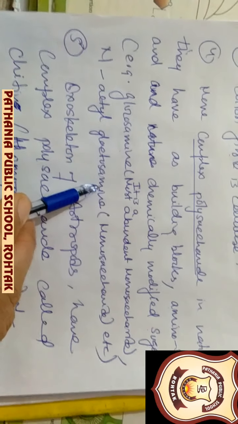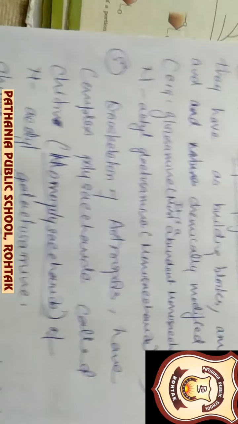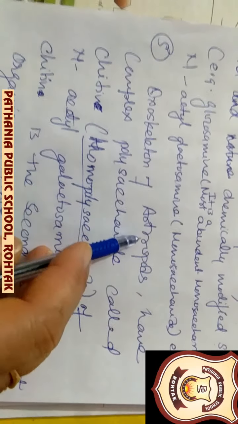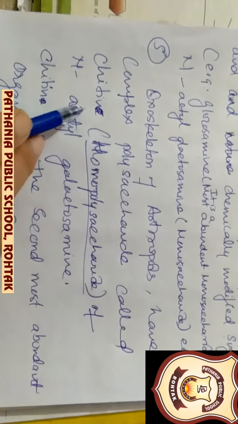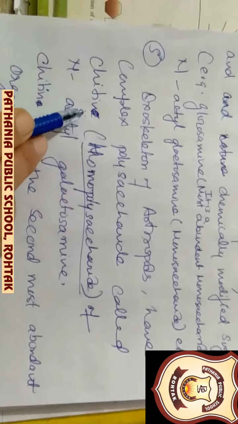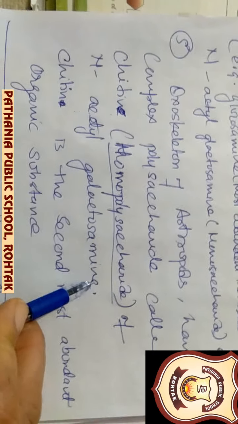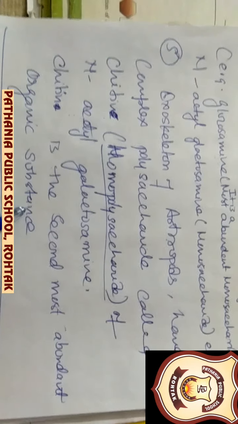N-acetyl galactosamine is again a monosaccharide, but they form polysaccharides. The next point is about the exoskeleton of arthropods, that is, insects. Their exoskeleton is made up of chitin. The chemical name of chitin is N-acetyl galactosamine. Chitin is the second most abundant organic substance.